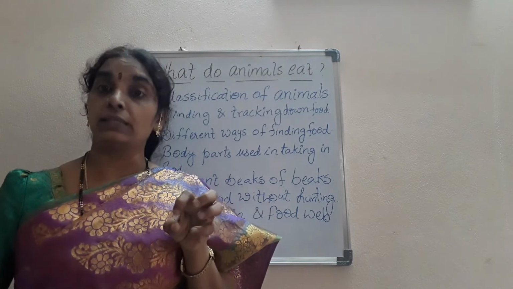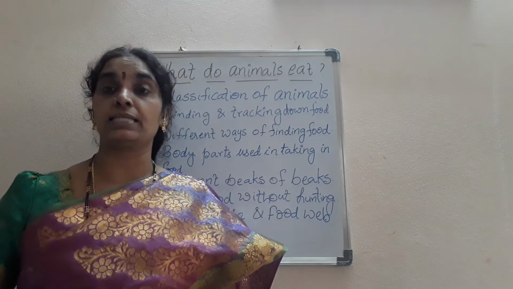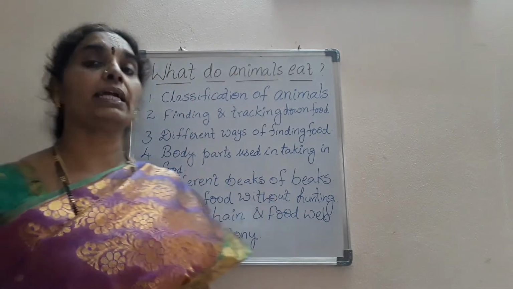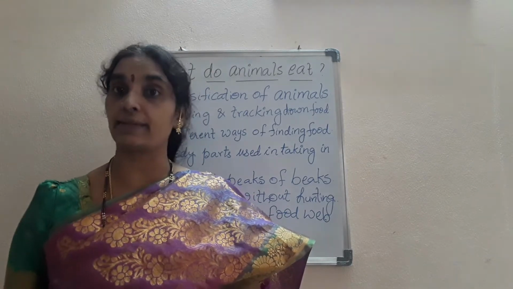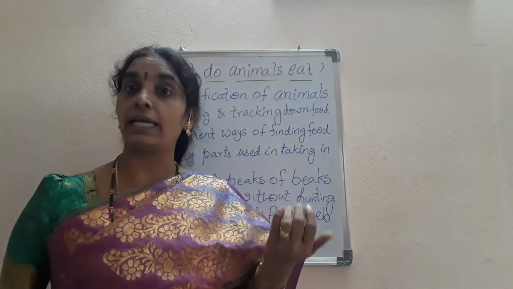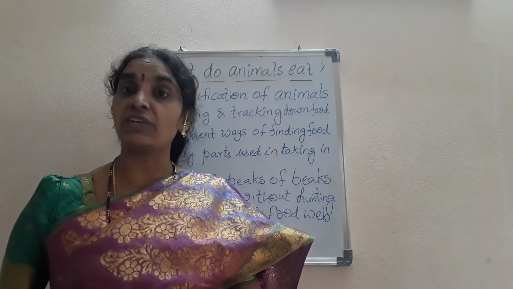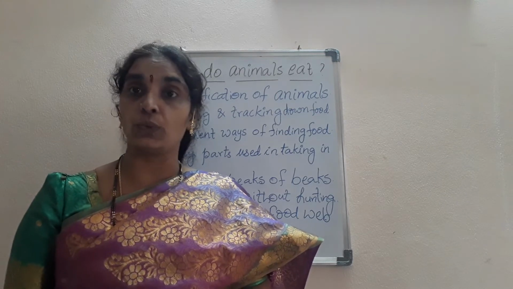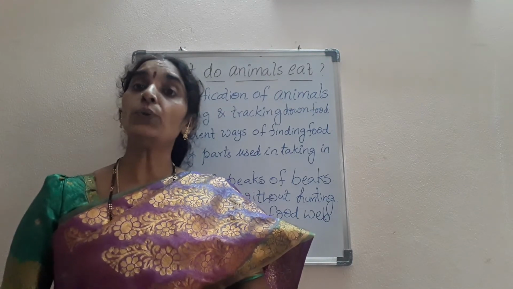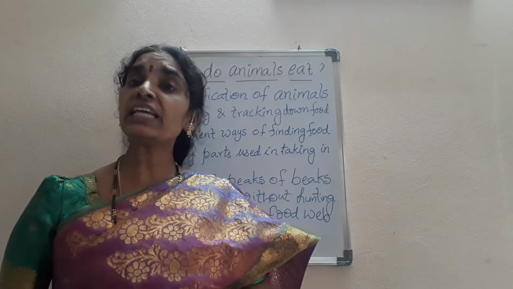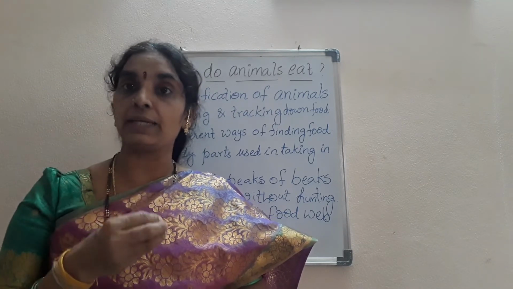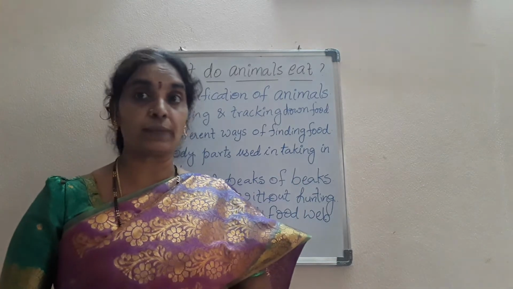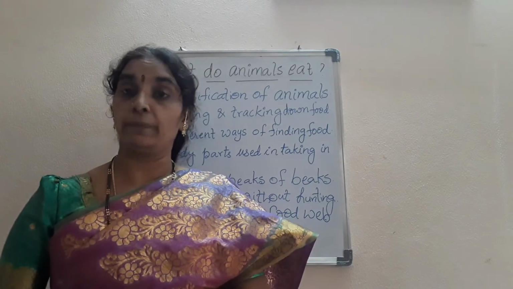So some of the things that we have learned in this lesson have been covered in the classification of the animals. Next, coming to the finding and tracking of the food, some of the animals use their senses like smell, sight, hearing, taste, touch, that is the feeling. So these are all the senses that different animals use in tracking down their food, and the different ways that the animals use in finding the food are: some animals suck the blood of other animals like leeches, and butterflies suck the nectar from the flowers, leeches suck the blood from the buffaloes and all.